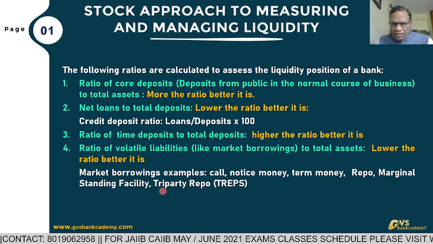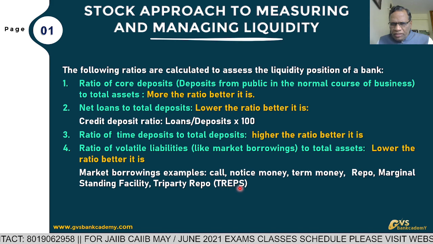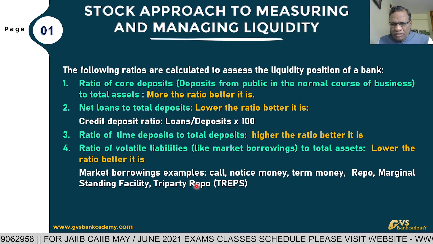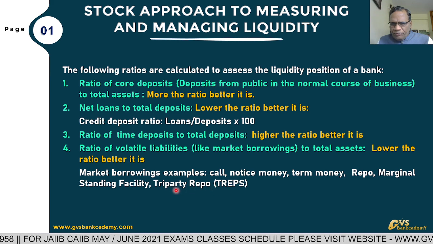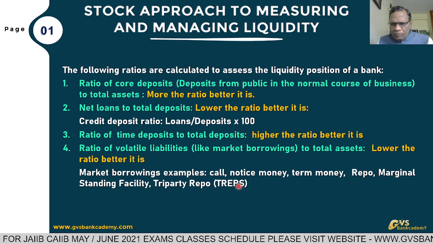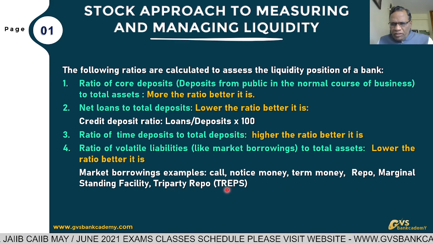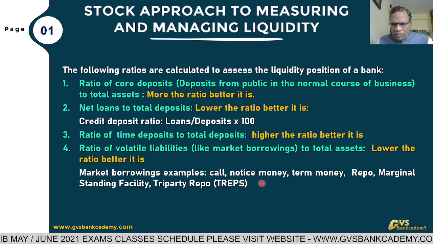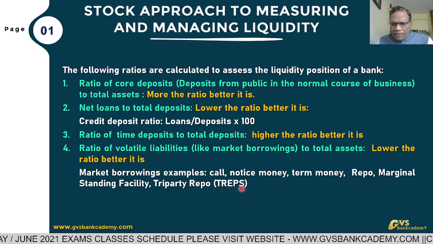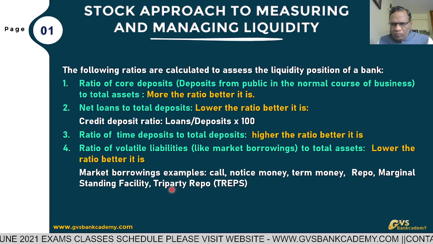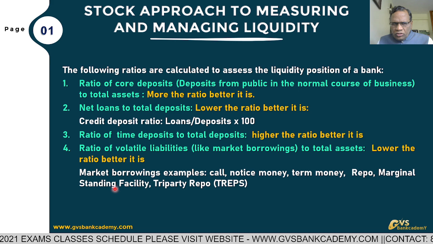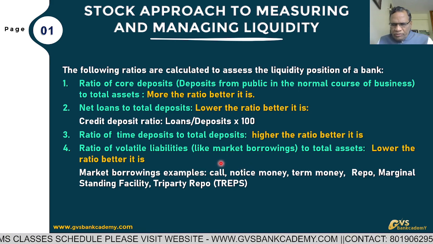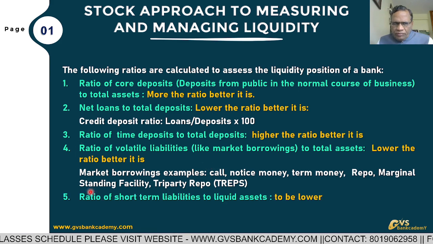And triparty repo, TREPS. Triparty repo means borrowing from CCIL, Clearing Corporation of India, from 1 day to 1 year. TREPS, triparty repo, is managed by Clearing Corporation of India: minimum 1 day, maximum 1 year. So these are the examples of market borrowings.